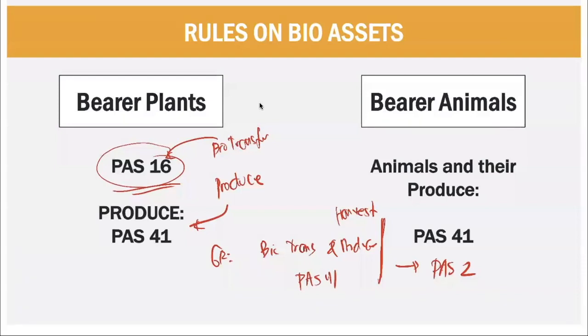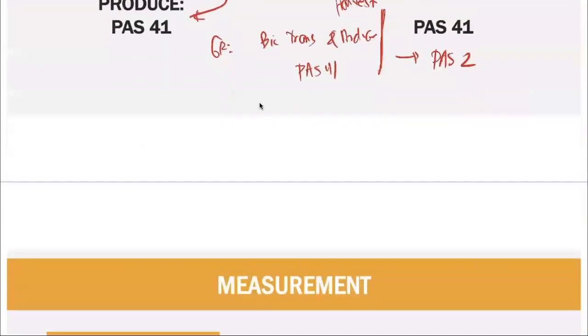However, the produce of those bearer plants, PAS 41. Bearer animals, biotransformation, and their produce, PAS 41. After harvest of the produce, PAS 2. Whether bearer plants or bearer animals. Clear? After harvest of the produce, PAS 2. Whether bearer plant or bearer animal.